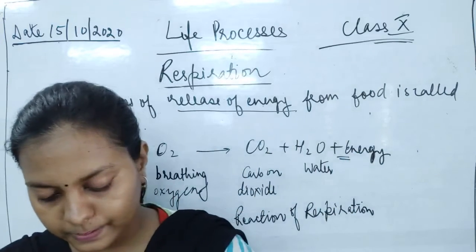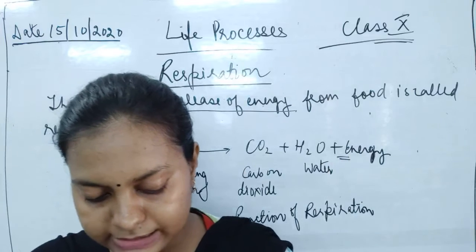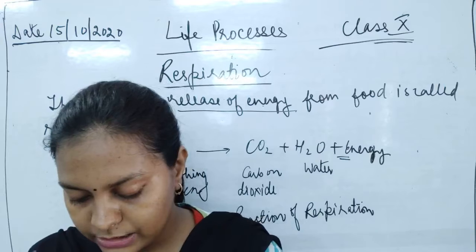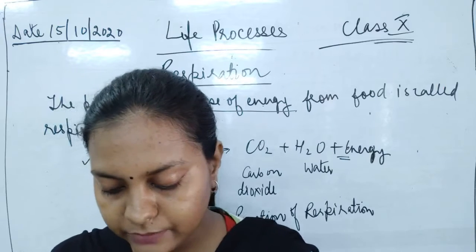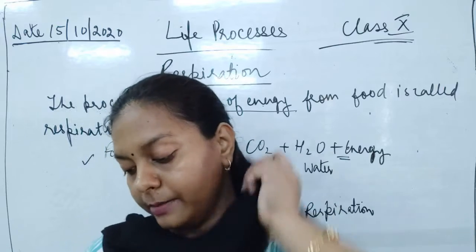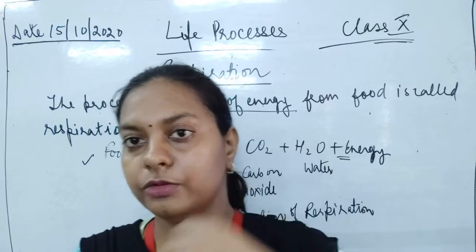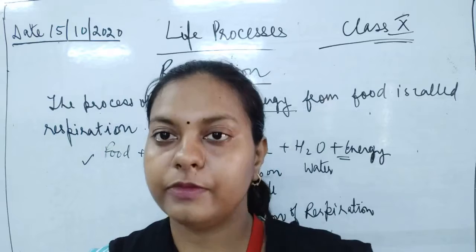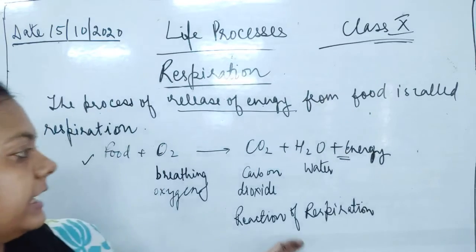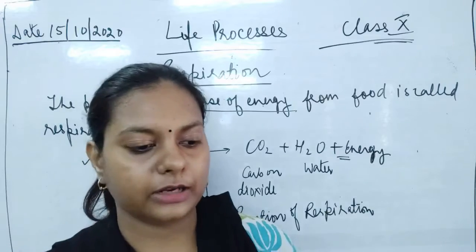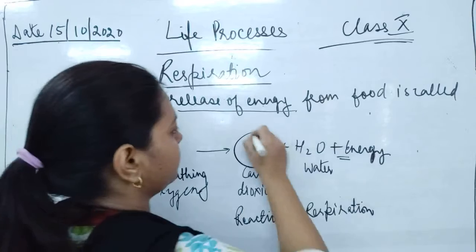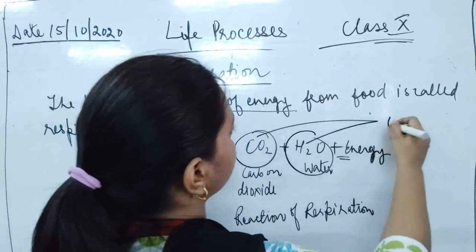Now, the process of respiration involves taking in oxygen into the cells and using it for the release of energy, burning of food, and then eliminating the waste products. This releases carbon dioxide and water from the food, and it also helps in getting rid of waste products. So children, this water and the carbon dioxide, both of them are treated as waste material.